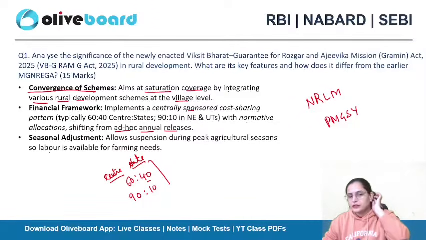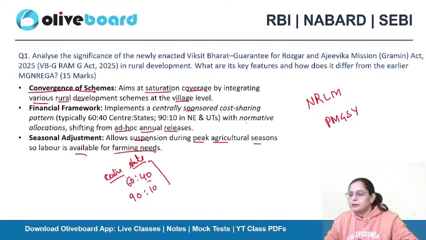Okay, next is seasonal adjustments, right? It allows suspension during peak agricultural season, so labor is available for farming needs. So when there is the peak agricultural season, this new VBG Ramji will be suspended so that they will be available for the farm work. Okay, like for the agriculture labor.